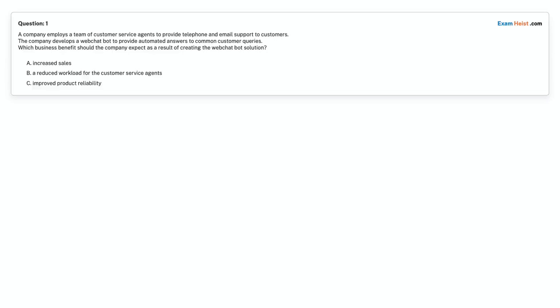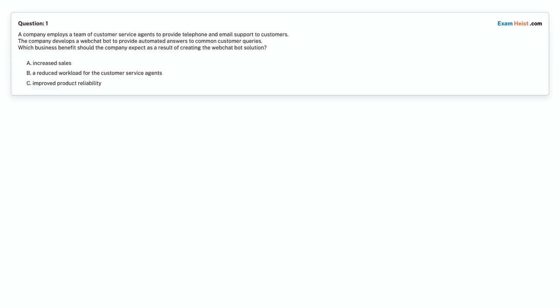Question 1. The company employs a team of customer service agents to provide telephone and email support to customers. The company develops a web chatbot to provide automated answers to common customer queries. Which business benefit should the company expect as a result of creating the web chatbot solution?